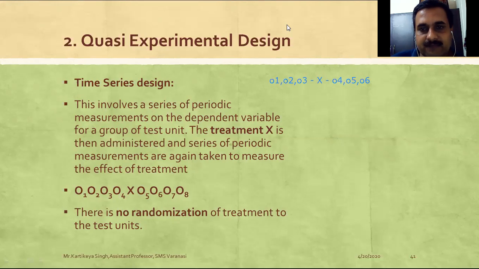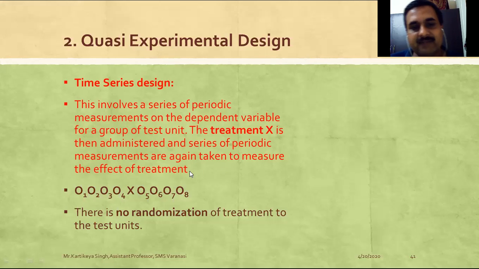Now, time series design involves a series of periodic measurements on the dependent variable for a group of test units. The treatment X is then administered, and a series of periodic measurements are again taken to measure the effect of the treatment.